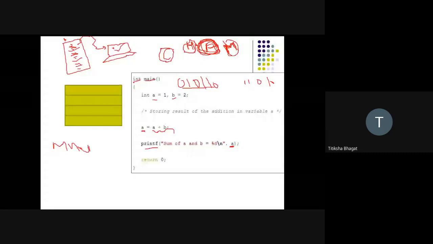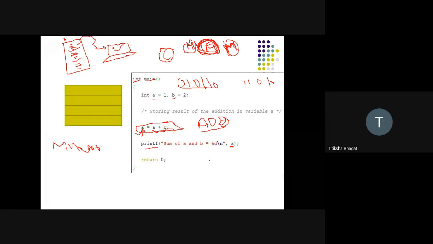What are mnemonics? Mnemonics are nothing but small keywords. Let's say here you are writing A equals A plus B. You know that the plus symbol is used to perform addition. But in assembly level language, if I want to perform such addition, I will have an instruction, let's say add. This add instruction is a mnemonic, or you can say a symbolic name for addition, to perform the addition operation.